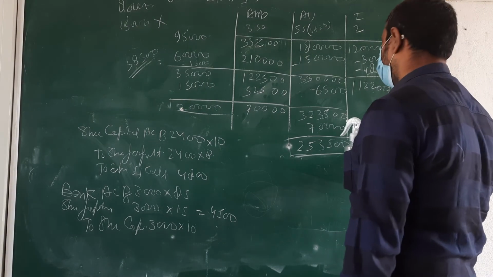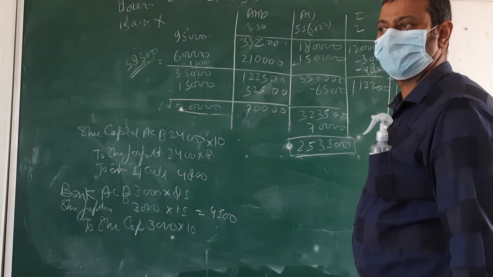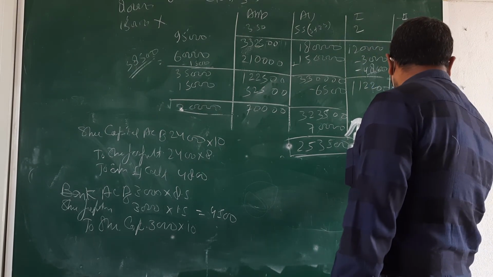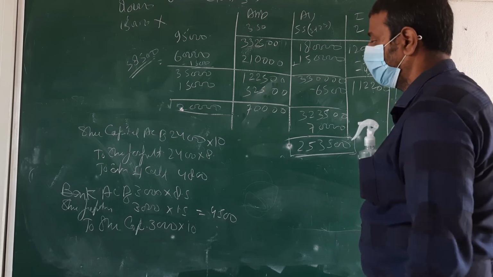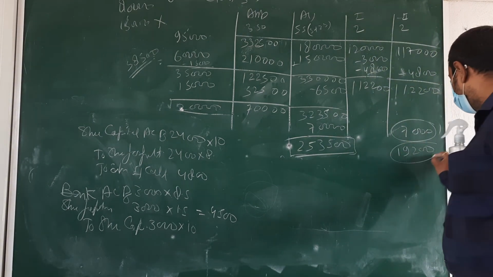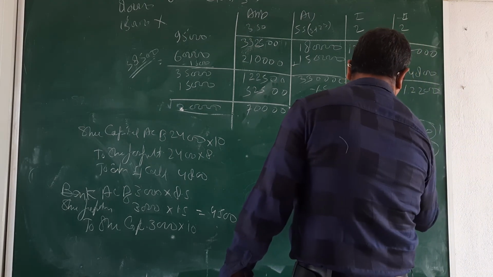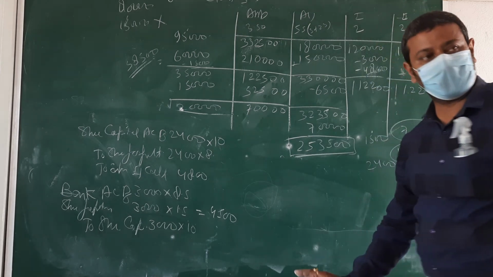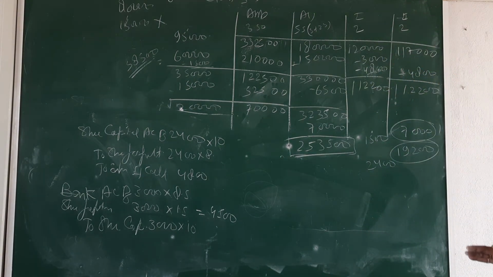What amount? 192. 19,200. Okay. This 19,200 is for 2,400 shares and this 7,000 is for 1,500 shares. Okay. Up to this is clear.